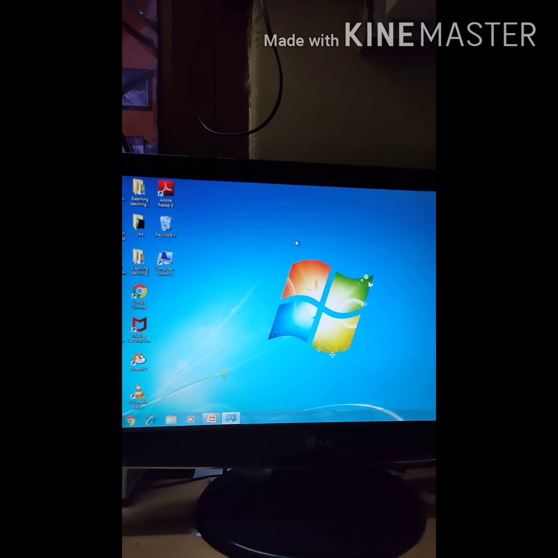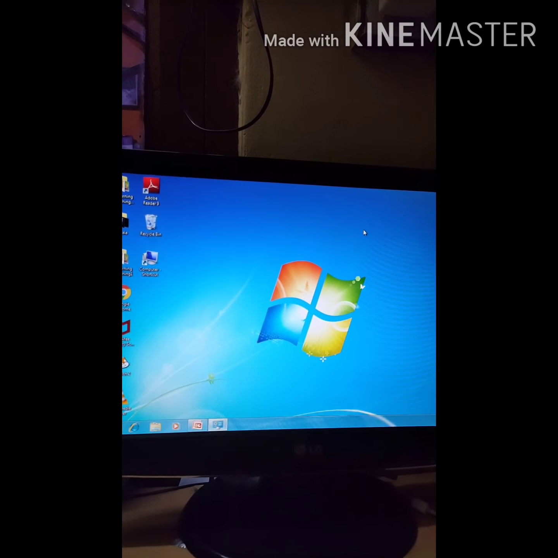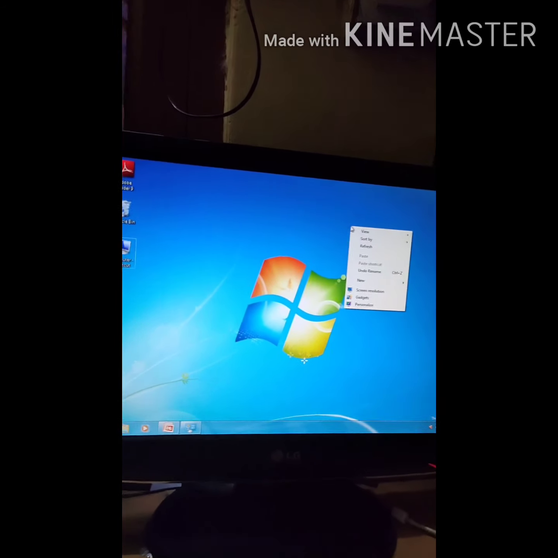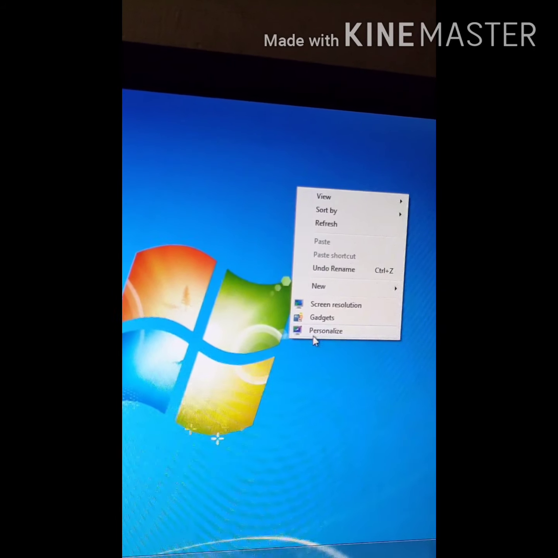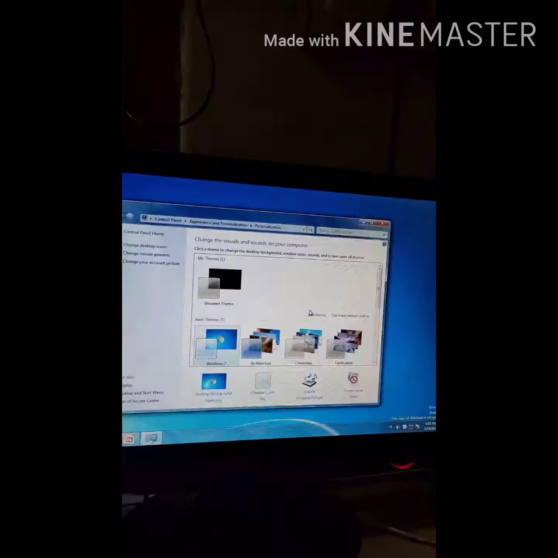Now see how to change the desktop background. This is the desktop background. How can you change it in Windows 7? Right click on the desktop. From there, select the option personalize. Left click. Selection means left click.